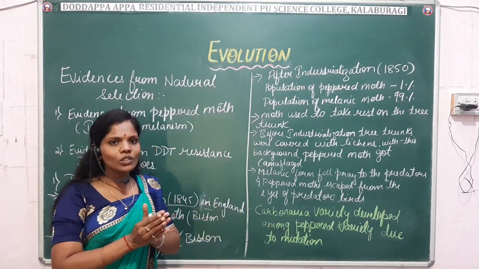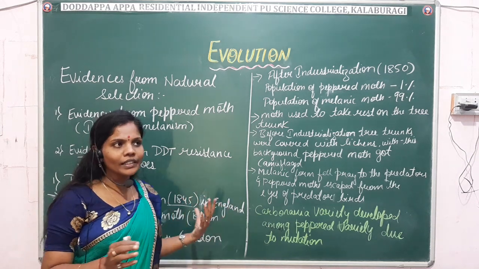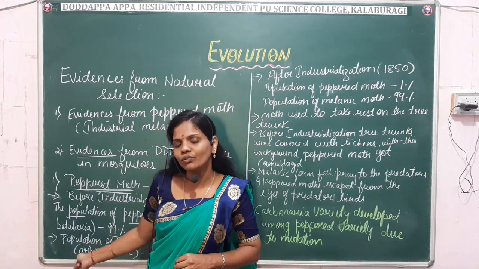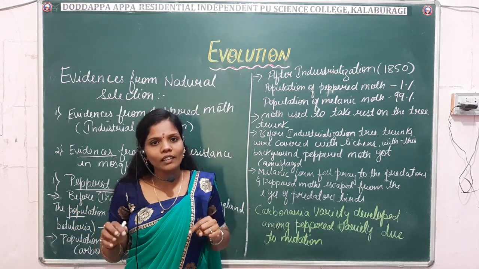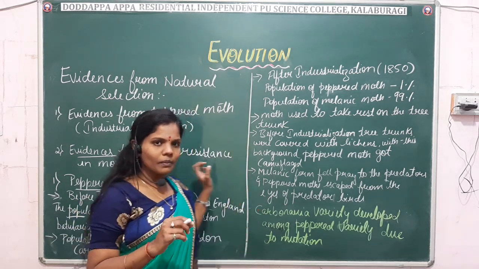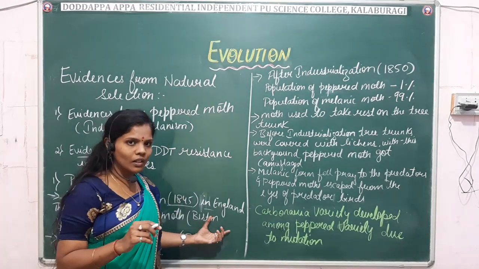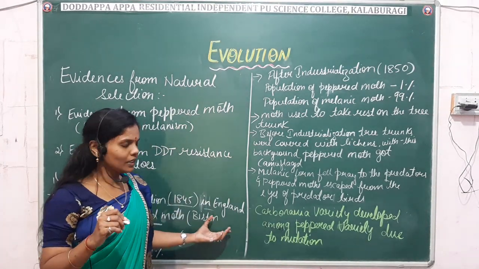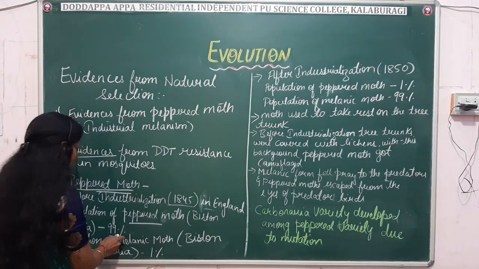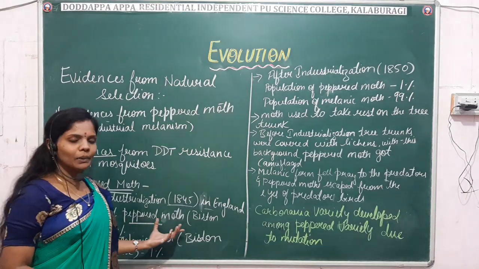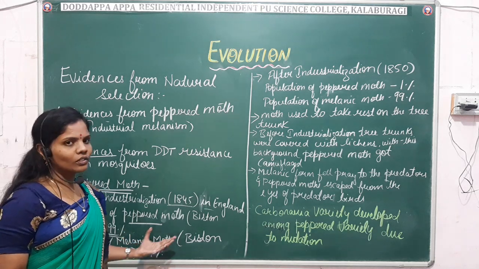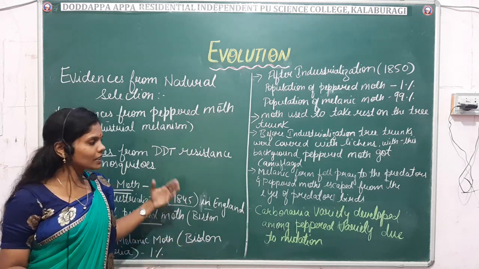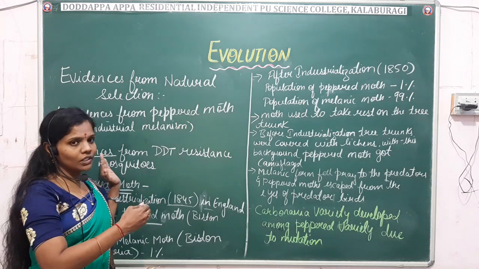The population was more. It was the only variety of moth seen in England, which was grey in color with black spots. The peppered moth's population was 99%. Then later on, another variety came in, after the industrial revolution.